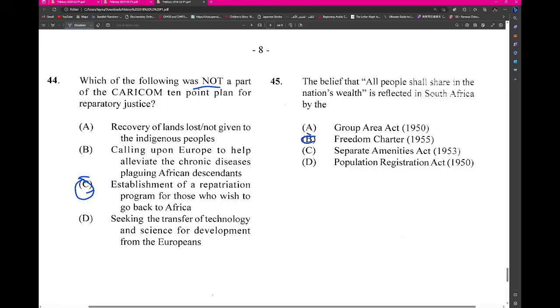So let me just speak to the 10-point plan here. The 10 points are full formal apology, repatriation. So let me see.